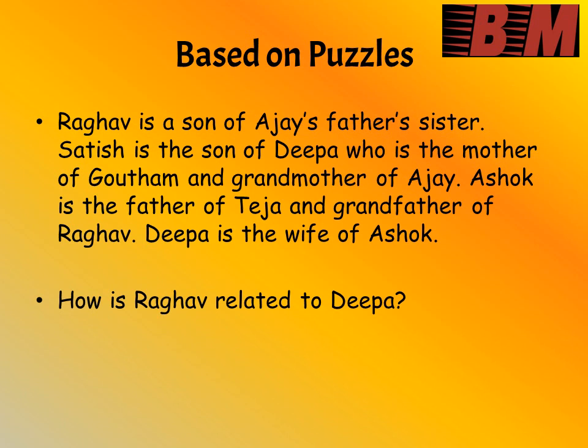So in this question, we have been given pieces of information regarding Raghav, regarding Satish, regarding Ashok, and even Deepa. We have to arrange all these pieces of information in a logical way, and arrive at the relationship of how Raghav is related to Deepa. Such types of questions are called puzzle based questions.